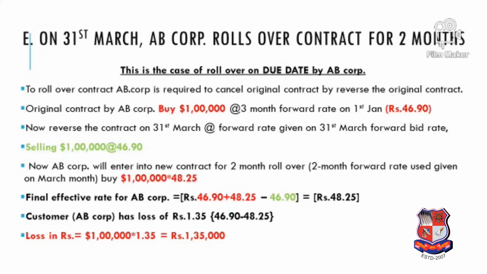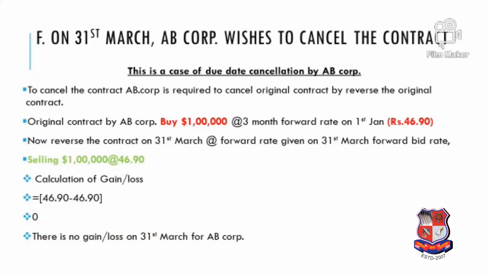And now the last option F, let us see on the next screen. The last question in the case study is question F, that is, on 31st March, AB Corporation wishes to cancel the contract. So originally we ordered goods of $1 lakh. We have to make payment of $1 lakh on 31st March, but on 31st March we now come to know that we don't want this $1 lakh, we would like to cancel the contract. So what is the gain or loss, or what is the effect on the cash flow of AB Corporation?